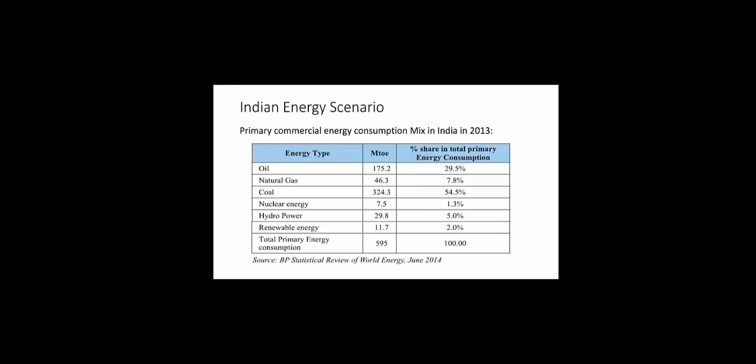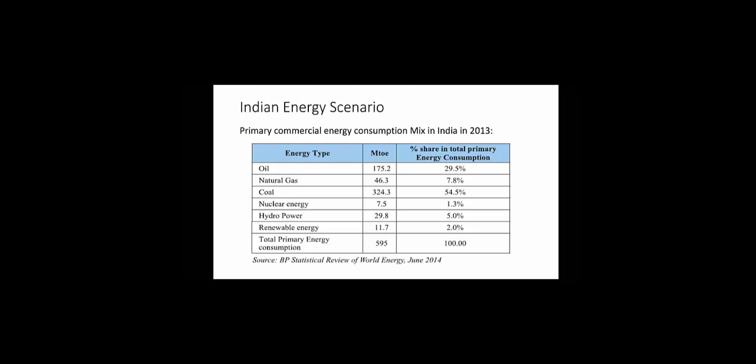The annual energy consumption in India is 595 million tons oil equivalent compared with the world energy consumption of 12730 million tons of oil equivalent in 2013. Coal dominates the energy production mix in India, contributing about 55% of total primary energy production over the years 2008 to 2013. There has been a gradual increase in the share of natural gas in primary energy production and a small drop in the share of oil.